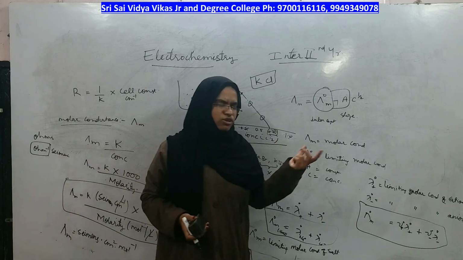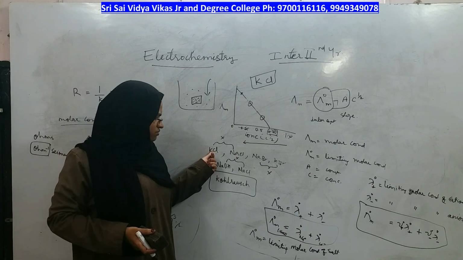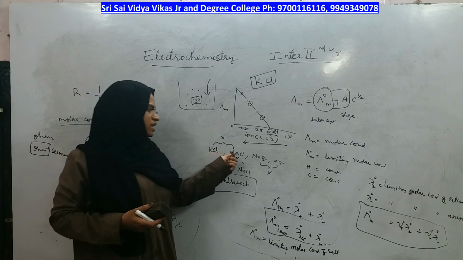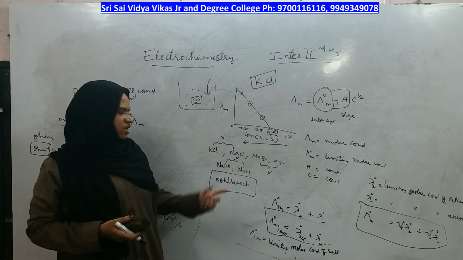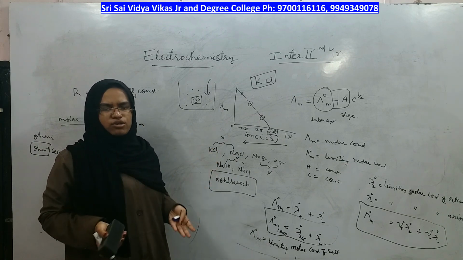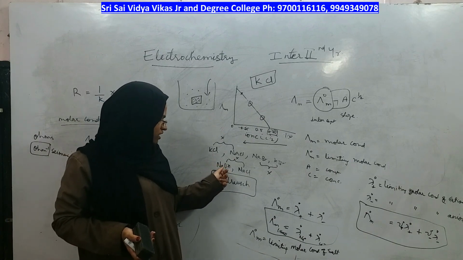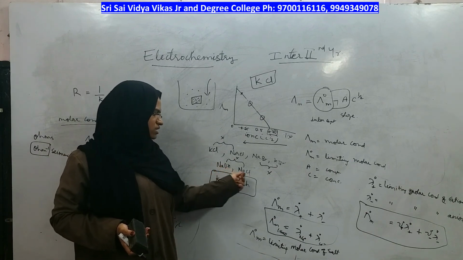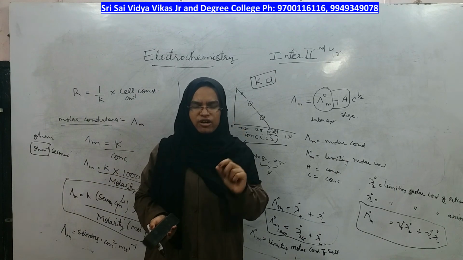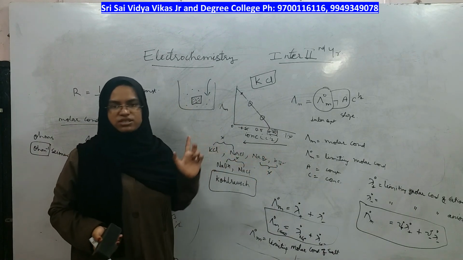Therefore, you can make any combination by changing the cation and anion. See, what is the difference between KCl and NaCl? You are simply changing the cation. Here the cation was K plus, here the cation was Na plus. Therefore, its cation value will be fixed, anion value will be fixed. If you subtract both, the difference will be the same. Here also, what is the difference between this and this? Cation is the same, anion is only different. It is because of the ions that the value is coming, it is not because of the salt the value is coming.